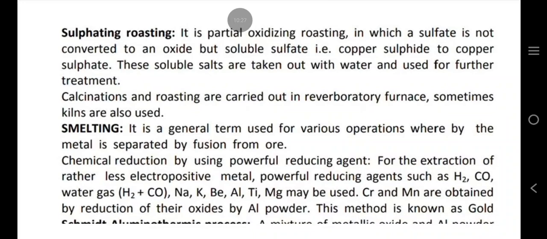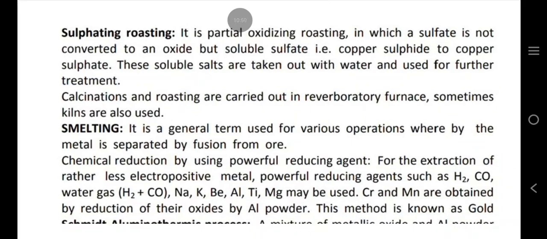Smelting. It is a general term used for various operations whereby the metal is separated by fusion from ore. Chemical reduction by using powerful reducing agent for the extraction of rather less electropositive metal. Powerful reducing agents such as H2, CO, water gas, Na, K, Ca, Al, Mg and C may be used.